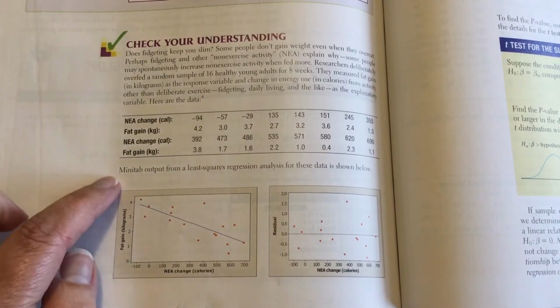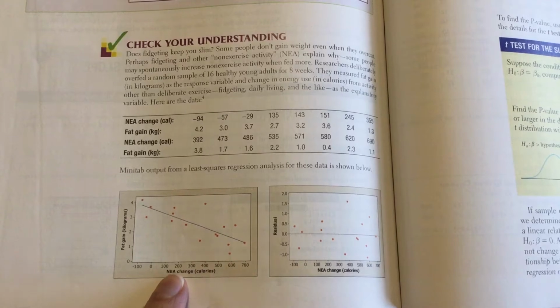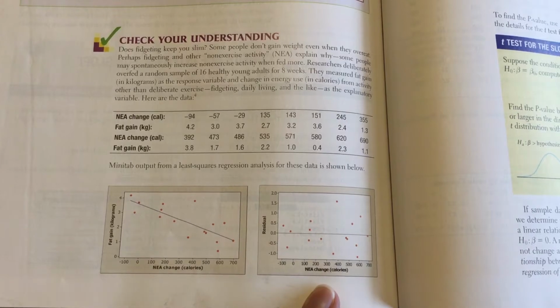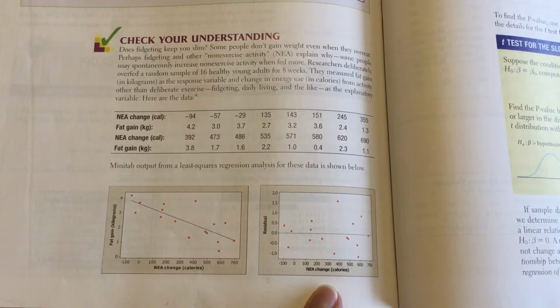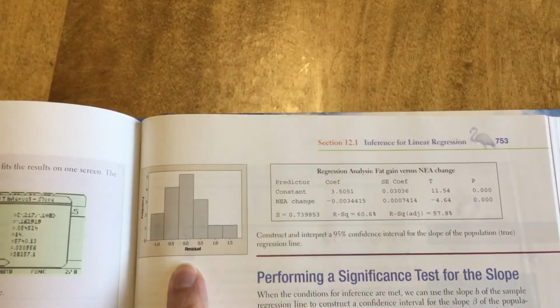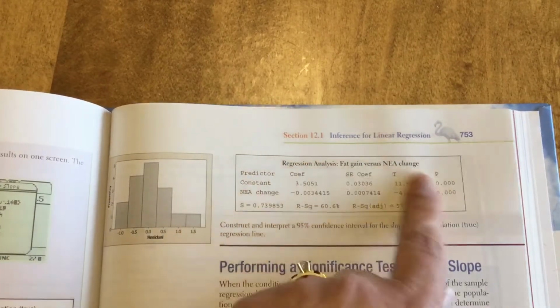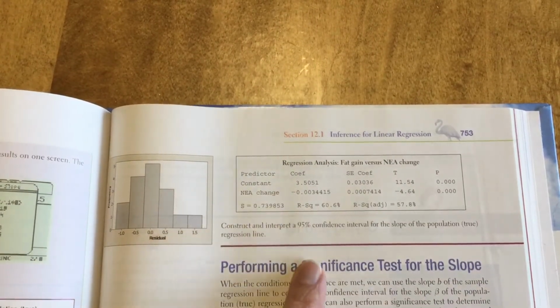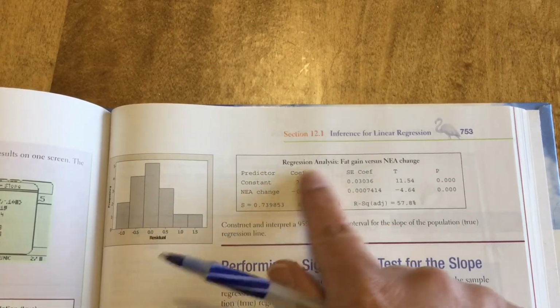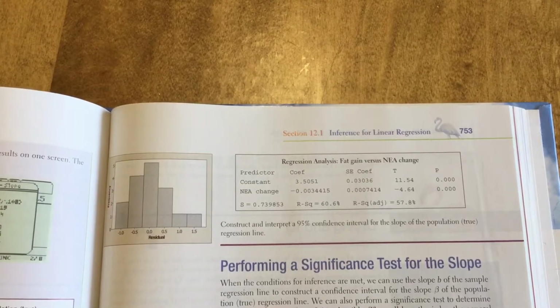We've got a whole bunch of computer outputs. We have a scatter plot with a least squares regression line superimposed on it. We have a residual plot. Remember, the residuals are the difference between the observed and the predicted values. A good scatter on our residual plot. And then we have a histogram of our residuals, and I'll talk about that in a second. And we have this whole printout so that we can find the correlation, the coefficient of determination, the standard deviation of our residuals, and we can write the linear regression equation.